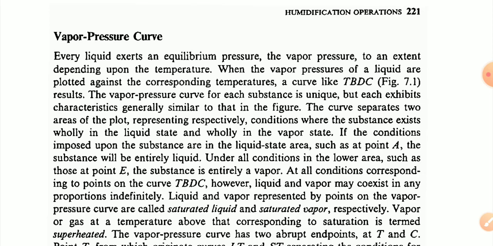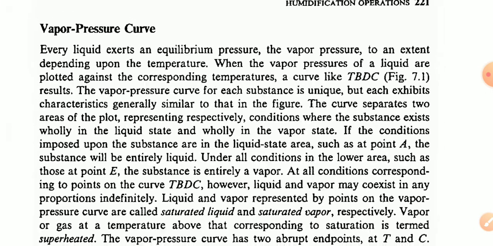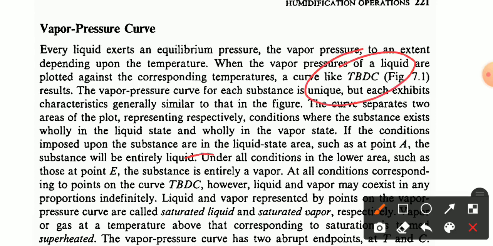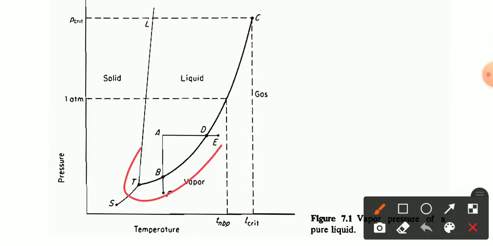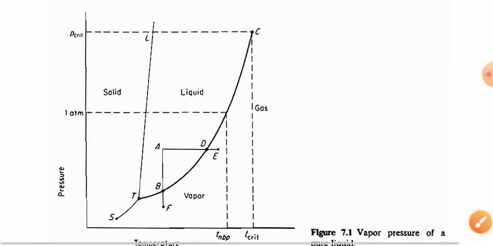For conditions imposed upon the substance in the liquid state area, such as point A, the substance will be entirely liquid. In the lower area, such as at point E, the substance is entirely vapor, at all conditions corresponding to points not on the curve. Which one is TBDC? What we have seen is TBDC, the basis for this figure.